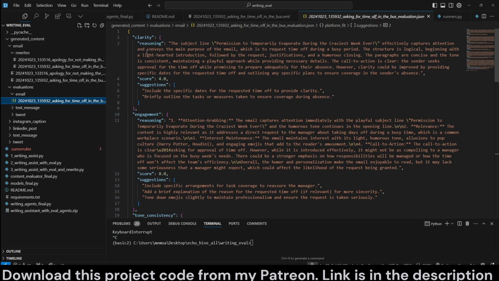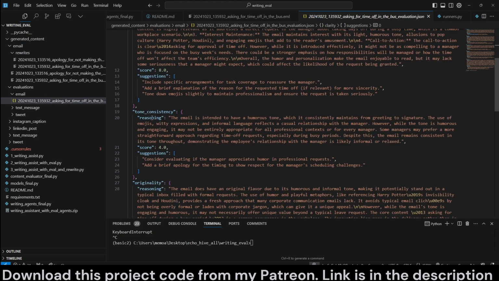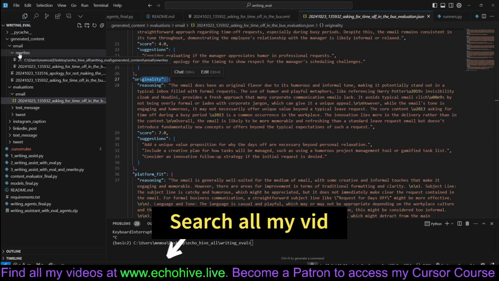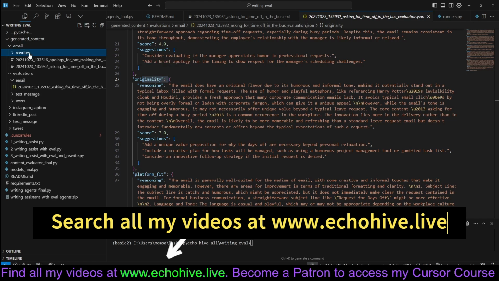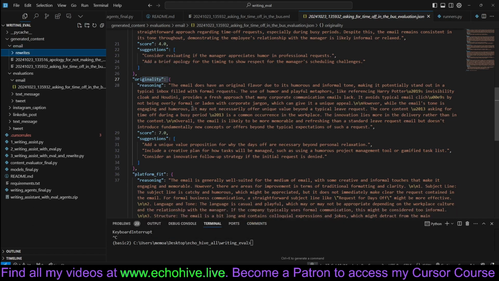And for example, it said the clarity needed some improvement, and they made suggestions. It says here the tone consistency. It says the email is intended to have a humorous tone, but it asks if the manager would appreciate that humor and a brief apology. So it measures it by 5 different criteria and then rewrites it if it doesn't pass an average score. So this is a multi-agent system where there's a writer and then there are multi-agents that are evaluating it.